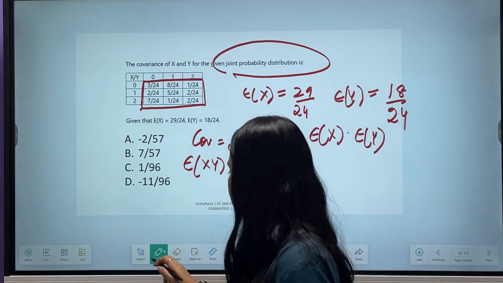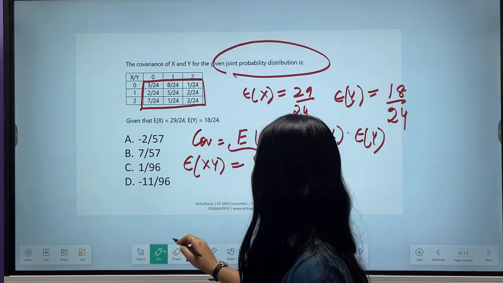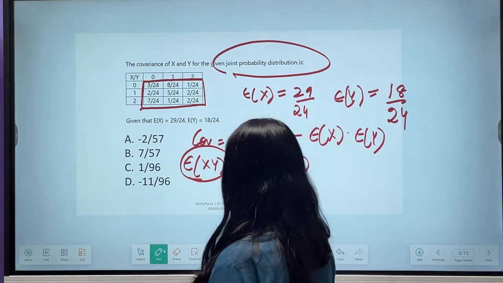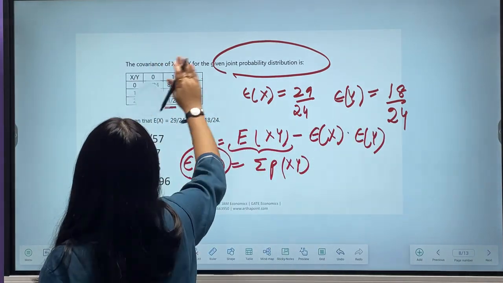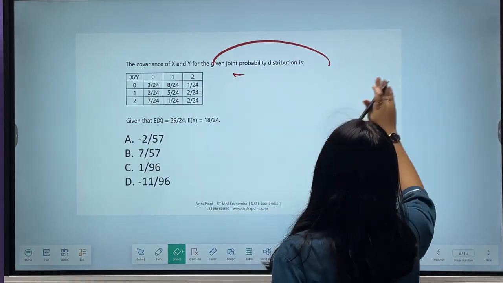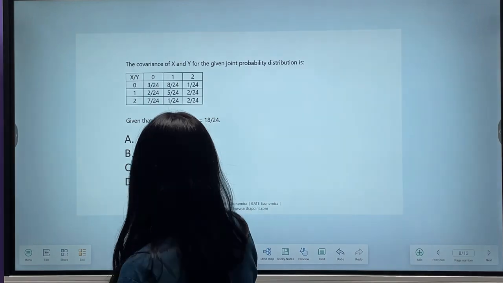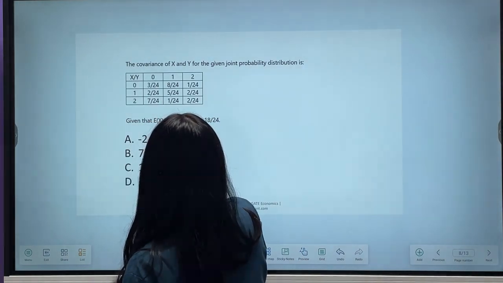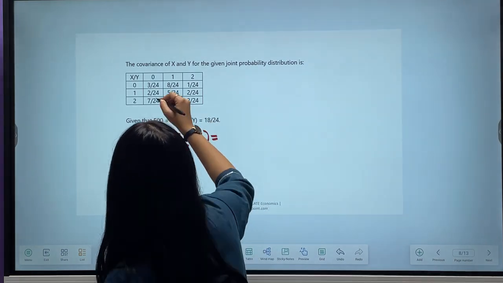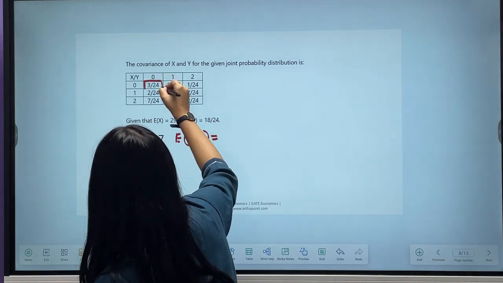So in this case, if I have to find out E of xy, what will that be? Look very carefully. This is the probability of 0 0 occurring.